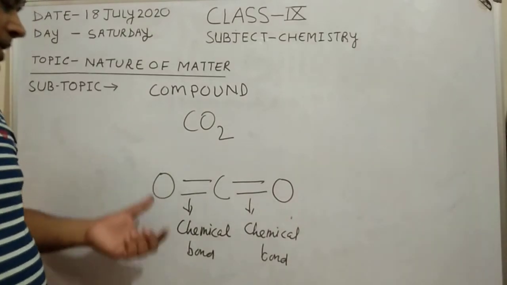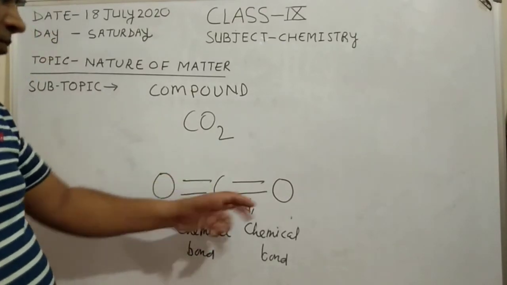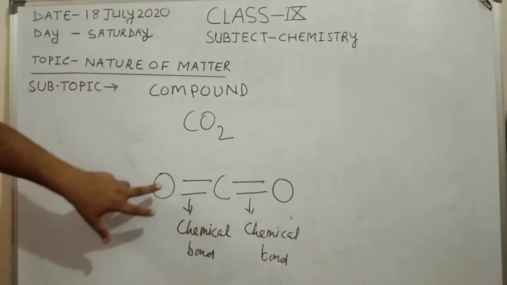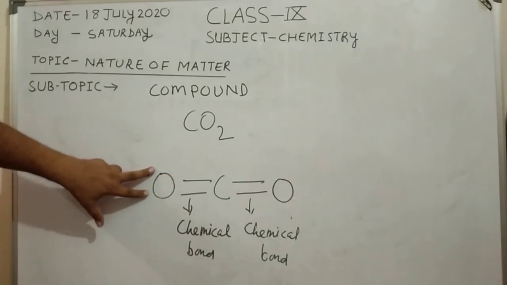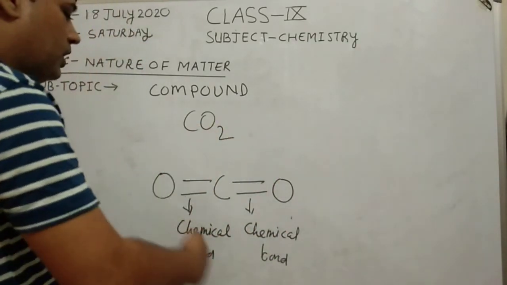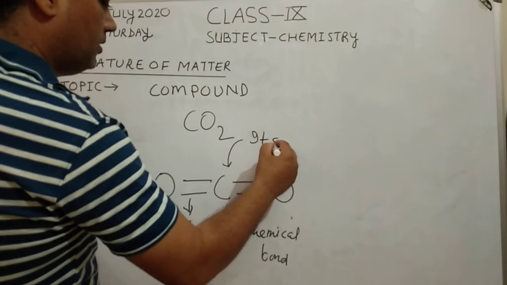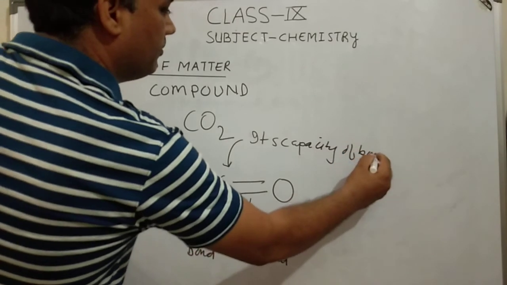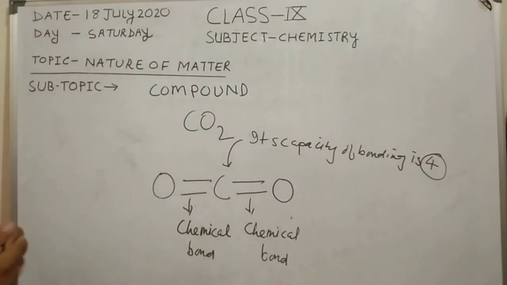So in a compound, elements are chemically combined. In CO2, one oxygen is chemically bonded with two lines, and the second oxygen is also chemically bonded with two lines to the carbon atom. So there are four lines around a particular carbon atom. So its capacity of bonding is 4. The capacity of carbon is 4.